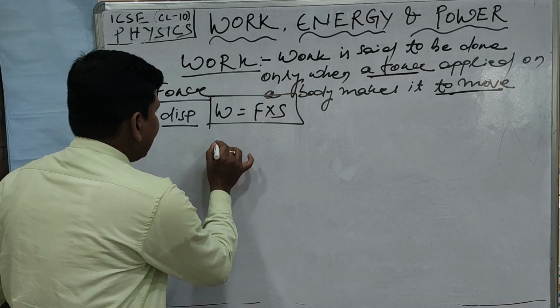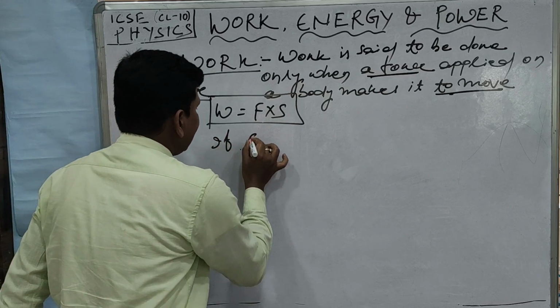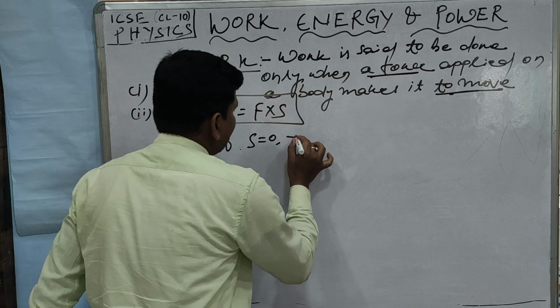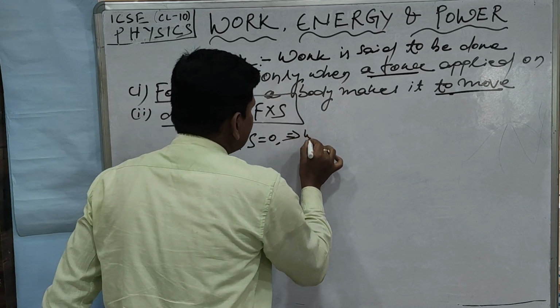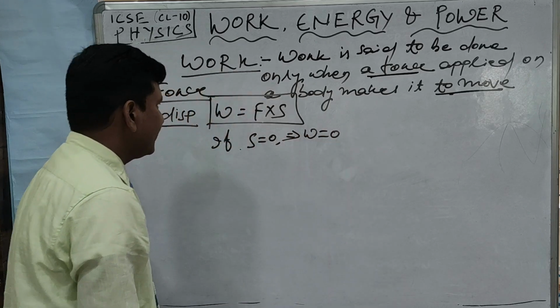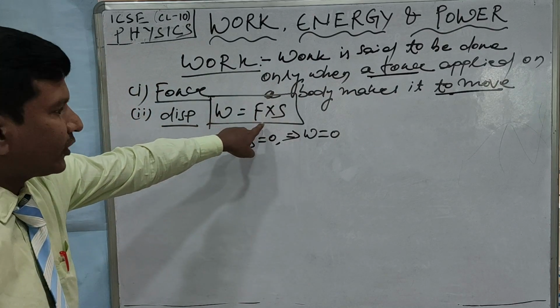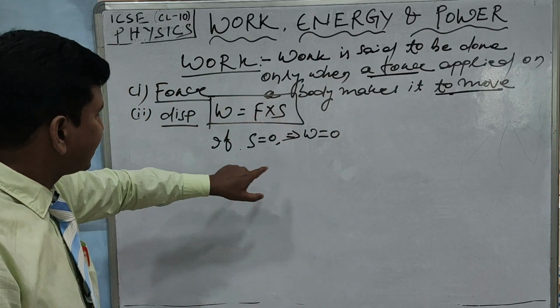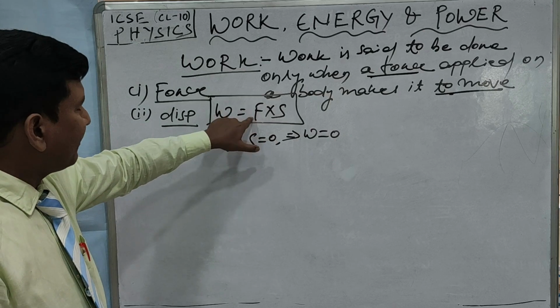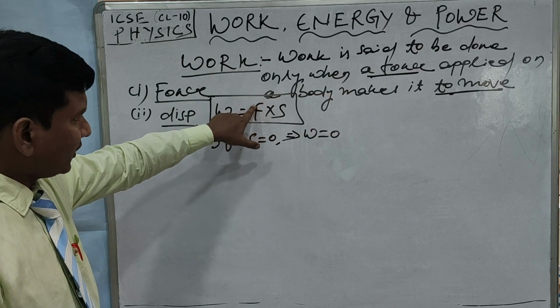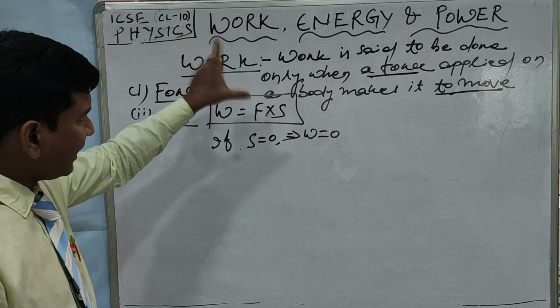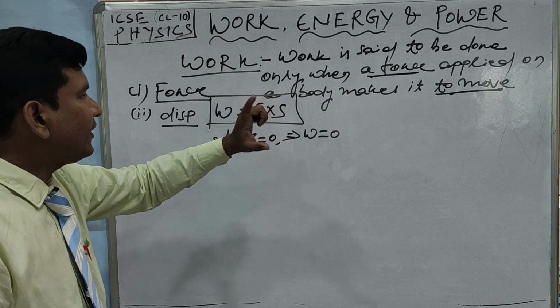Now if S = 0, that implies W = 0. Why? Because work is the product of force and displacement. Since displacement is 0, I am not saying force is 0, because force is there. Force is applied on the body, but the body does not move.